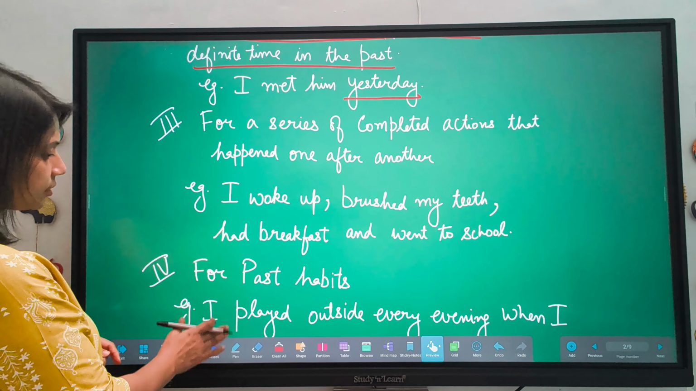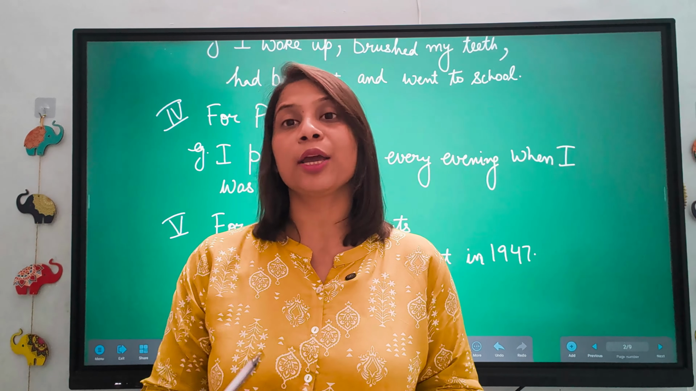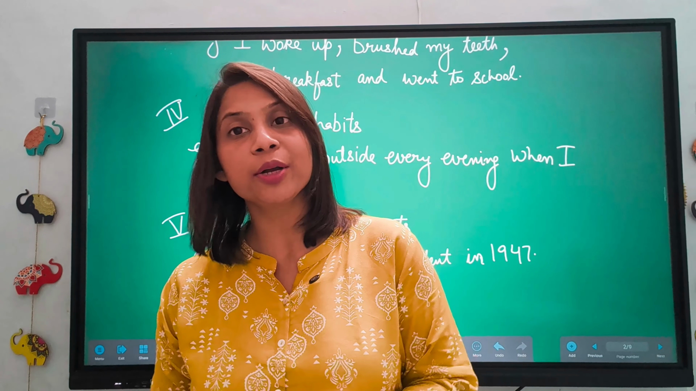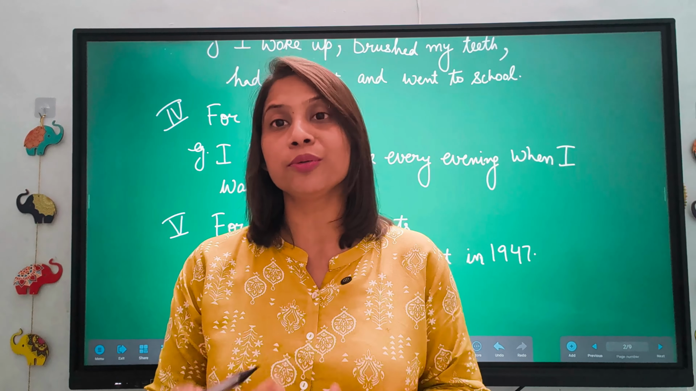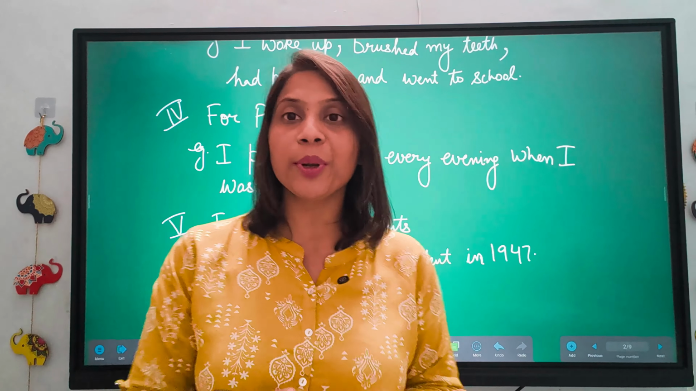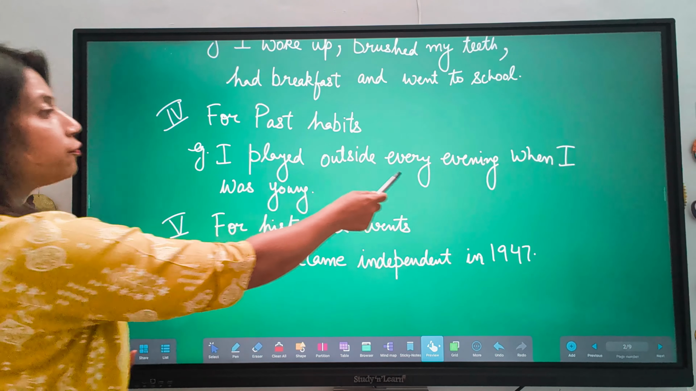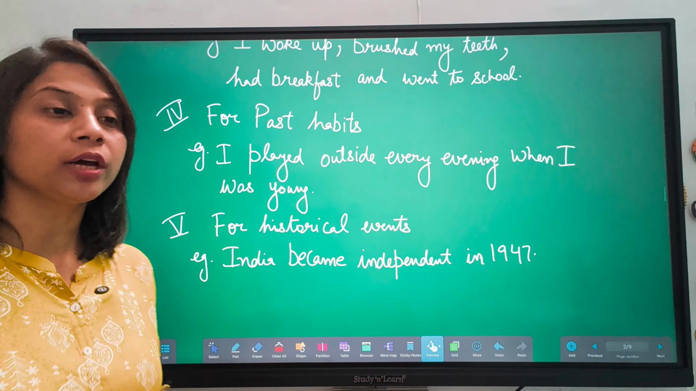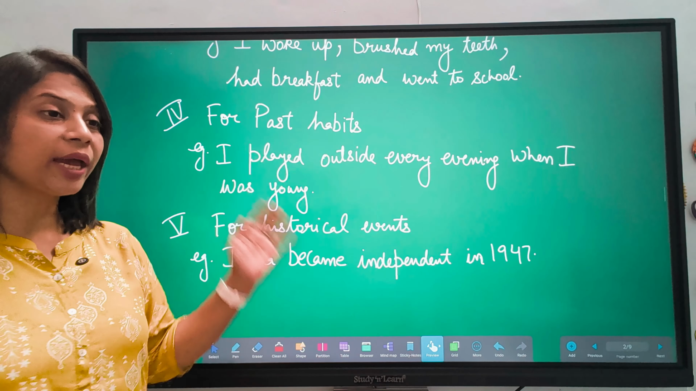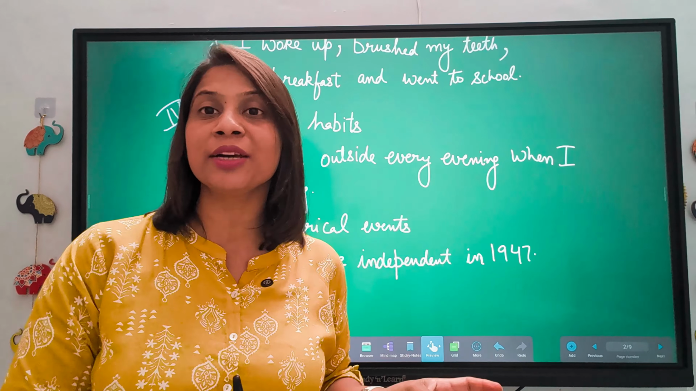Now next is for past habits. Now जो habit आपको पहले पुरानी थी लेकिन अब नहीं है, जो habit आपको अब है उसके लिए तो हम simple present tense use करते हैं. Like I told you for the habitual actions, like I go to school every day and I drink coffee every day. So जो काम आप हर रोज करते हो, जिस काम को करने की habit है, for that you will use simple present tense. But जिस काम को आपको पहले habit थी अब नहीं है, for that you will use simple past tense. For example, I played outside every evening when I was young. कि जब मैं छोटा था तो मैं evening में हर रोज बाहर खेलने जाता था. I played outside. तो पहले जाते थे अब नहीं जाते. That's why we are using here simple past tense.